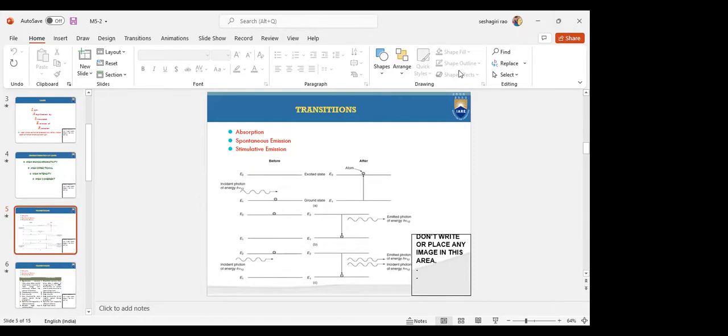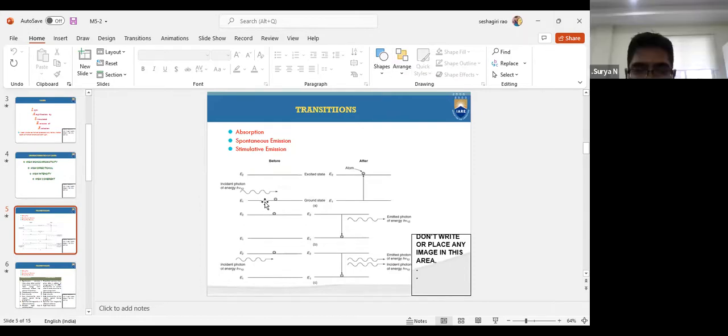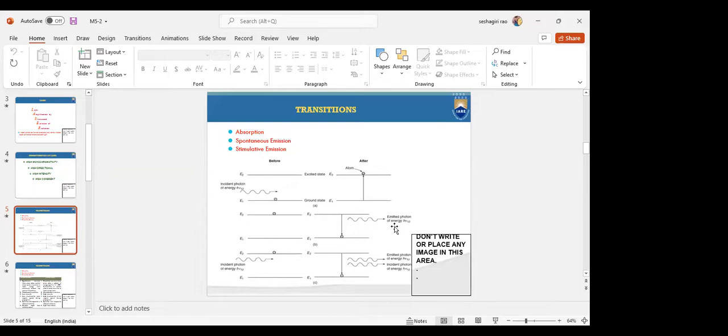Sorry. So here we have the ground state. There is an atom, and some energy is given to the atom in the ground state. The atom or electron in the ground state is excited to the excited state. The time for which the atom stays in the excited state is called the lifetime. After reaching the excited state, it immediately returns to the ground state by releasing one amount of energy, the emitted photon. Can you see on the screen? Yes, sir.